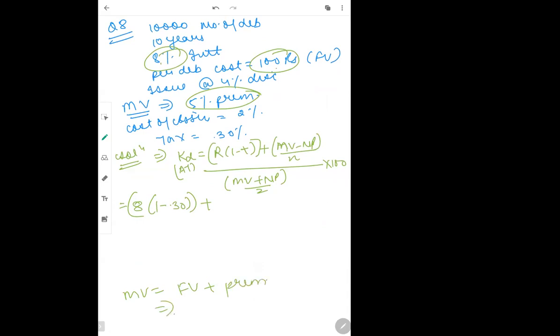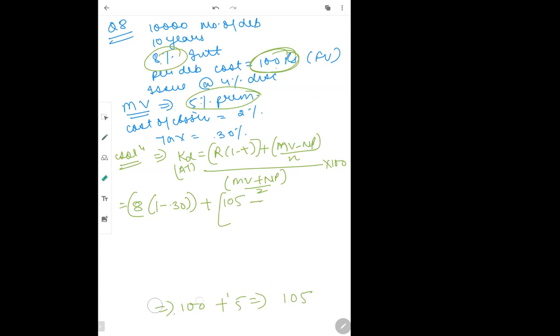Premium amount is 5%, and I told you everything has to be calculated on your face value. So face value is 100 plus 5% of 100 is 5. So it becomes 105. So maturity value will be 105 minus net proceeds.